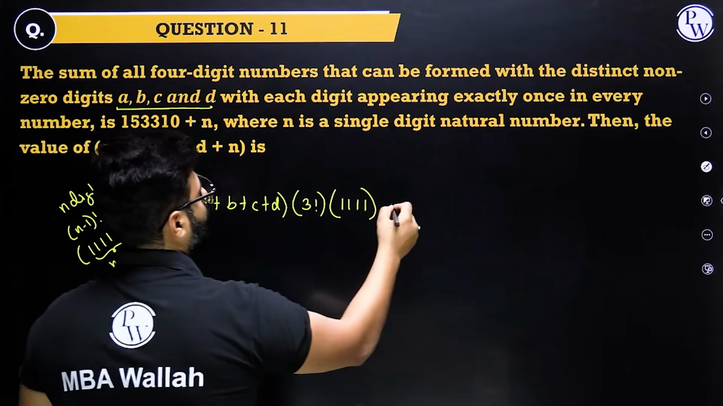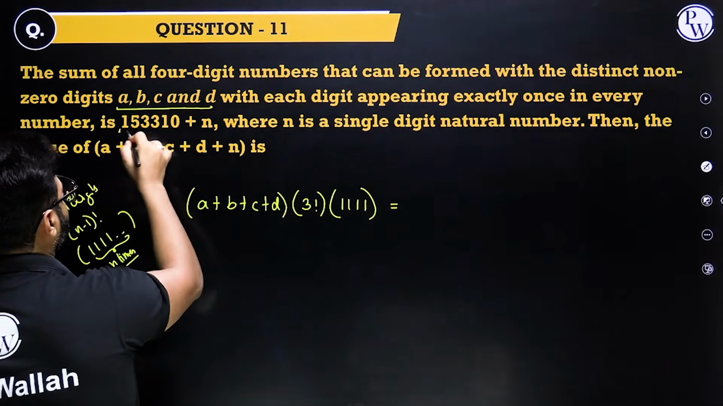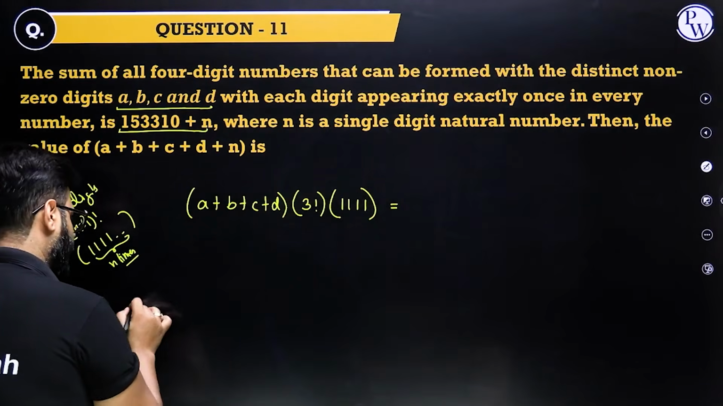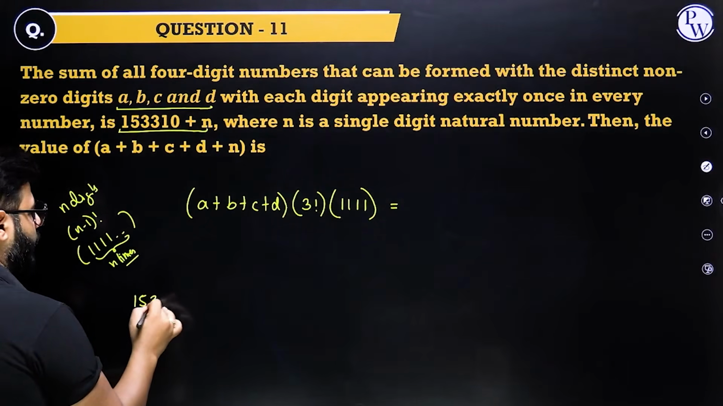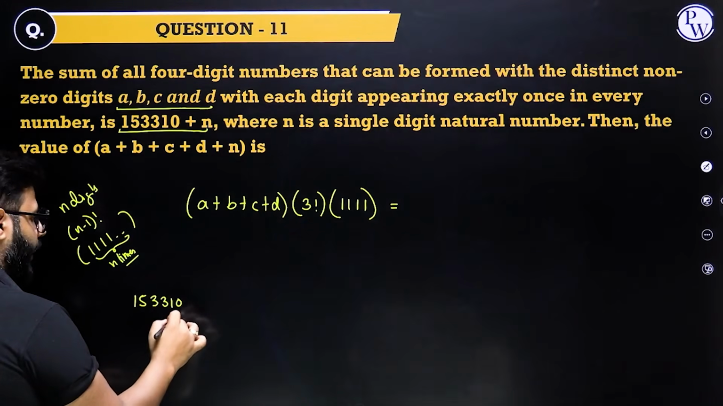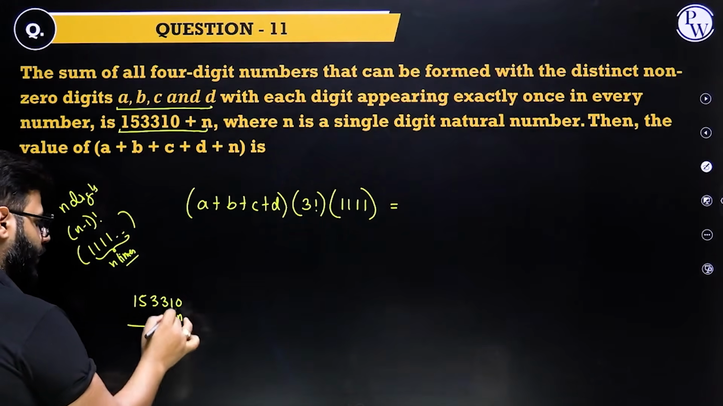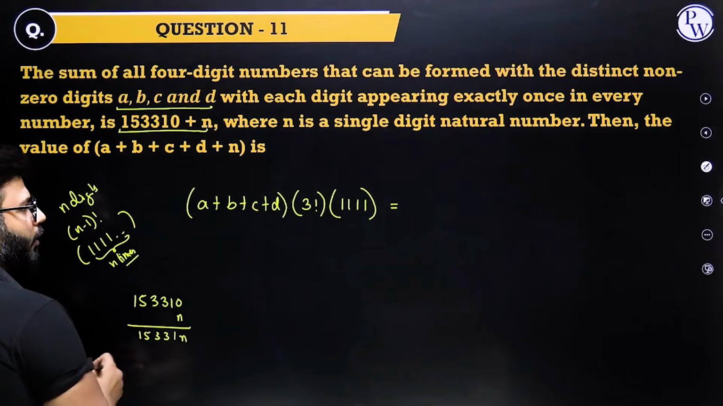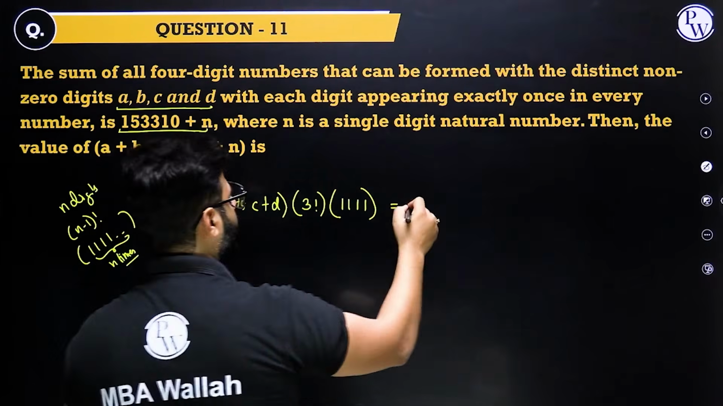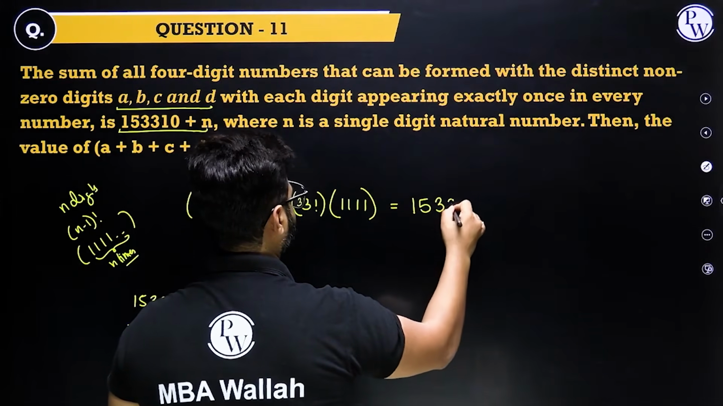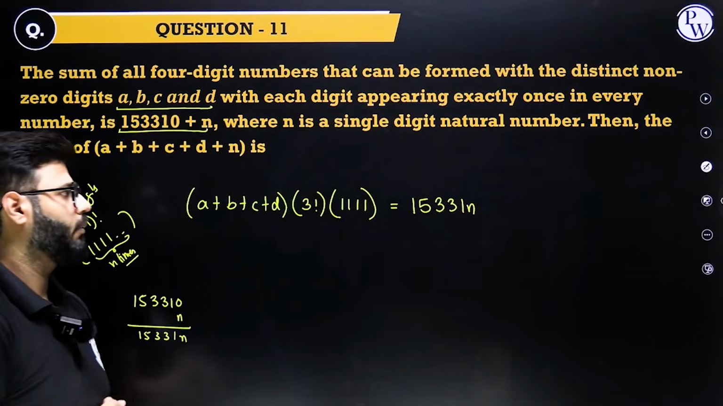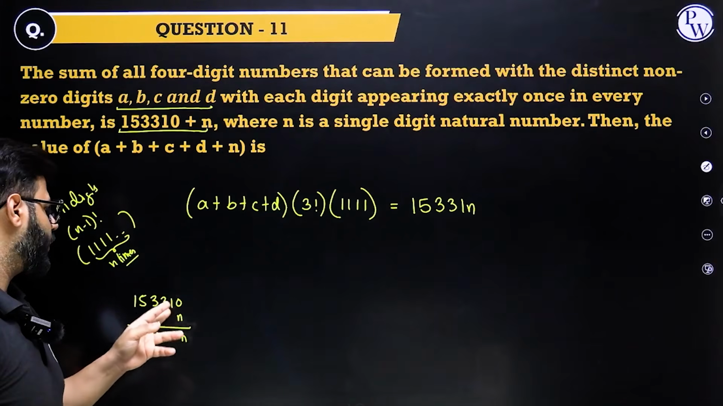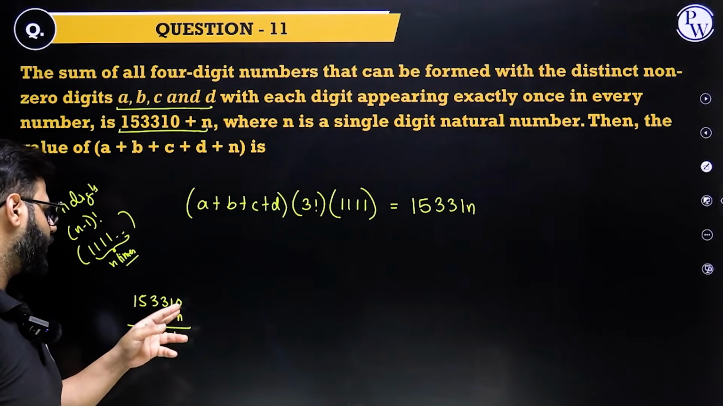And this, we know, the sum of the digits is given to us as 153310 plus n, where n is a single digit natural number. If I have 153310 and you are adding n to this, which is a single digit, so 0 plus n is n, 15331n. So basically you're just making it a little complicated. That's your number. If this is 5, this would have been 153315. If this is 6, 153316.